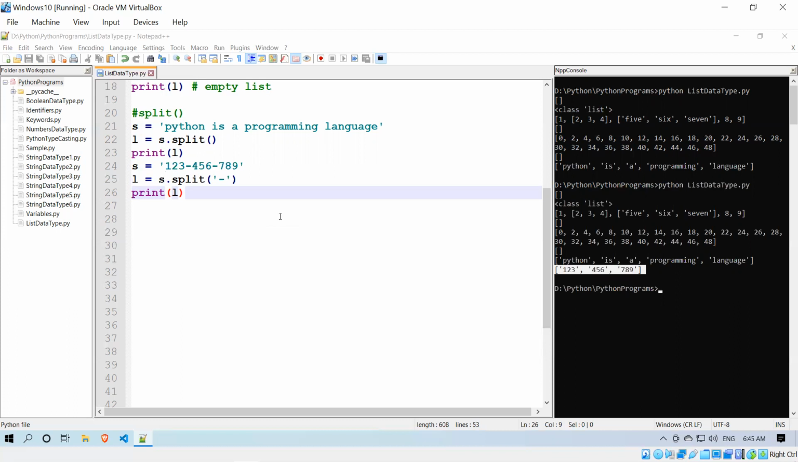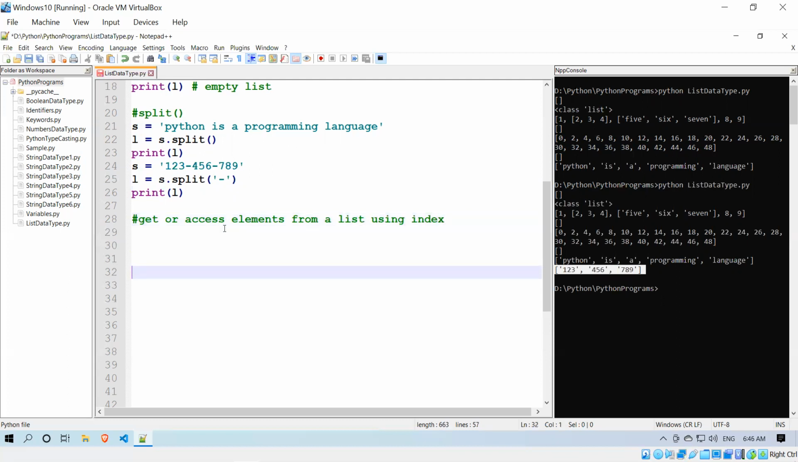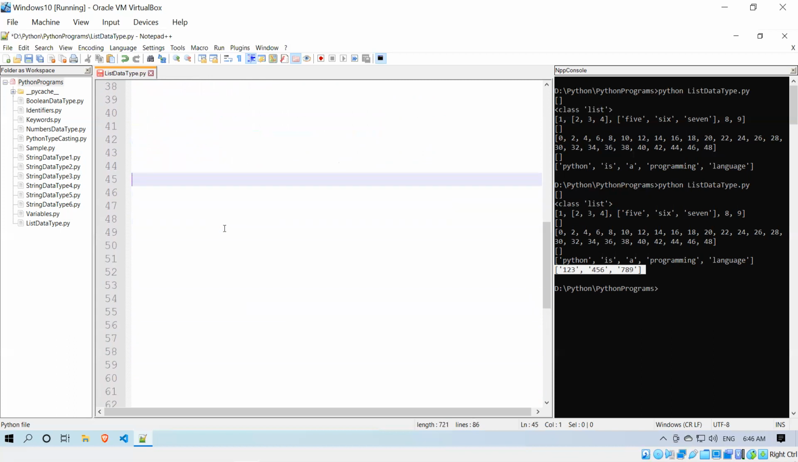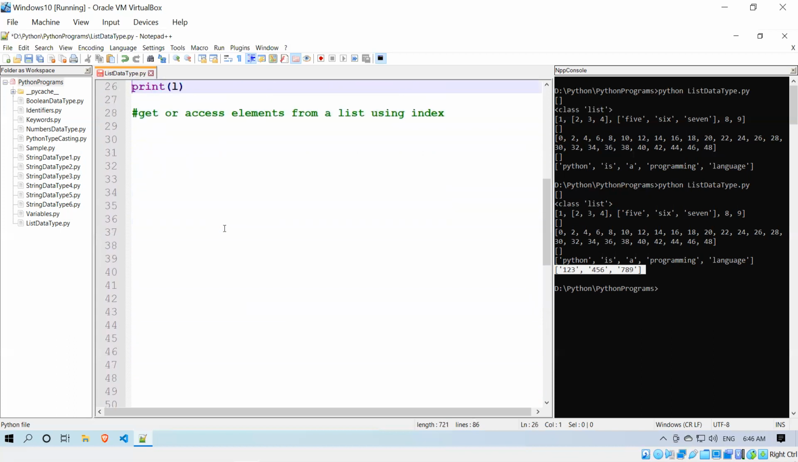Now I want to get or access elements from a list using index. We already discussed that using index we will access the elements inside the list. So first I'll create a list. l equals 15, 45, 87, 26, 54, some random list I created.